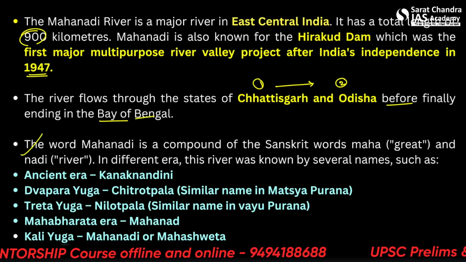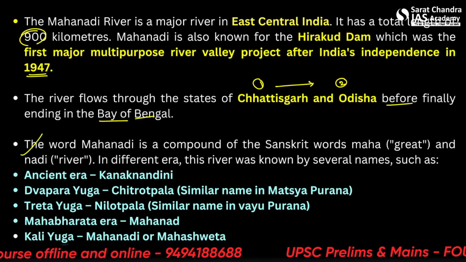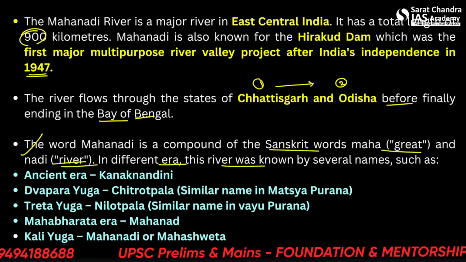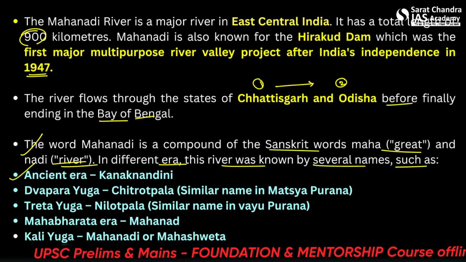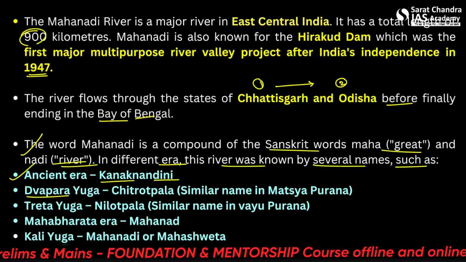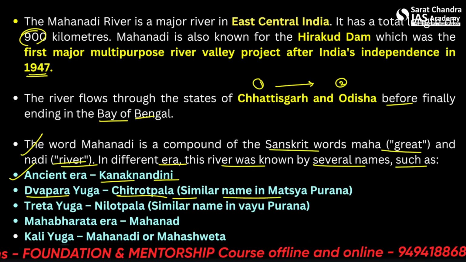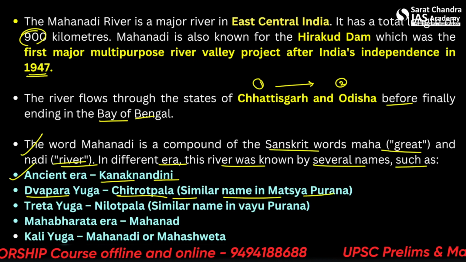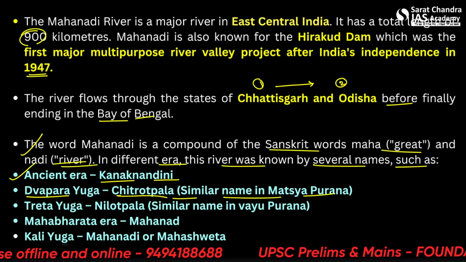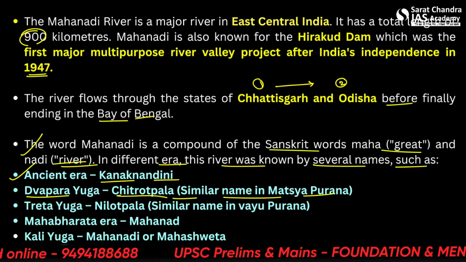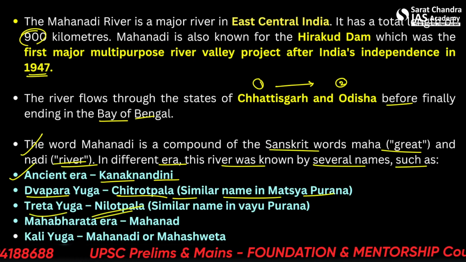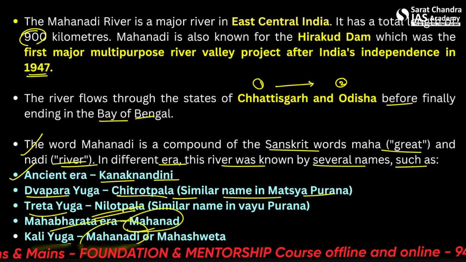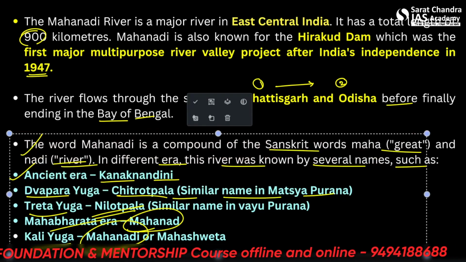Now what we need to remember: the word Mahanadi is a compound of the Sanskrit words Maha, great, and Nadi, river. In different eras, this river was known by several names, such as, in the ancient era, Kanakanandini. Alright, in Dwapar Yuga, Chitrotpala, a similar name in the Matsya Purana. So a question can come: which river was named or known as Kanakanandini or Chitrotpala in ancient times? And you may have to answer Mahanadi. In the Treta Yuga it was known as Nilotpala, in the Mahabharata era Mahanad, and eventually in Kali Yuga Mahanadi. Alright, so please remember these two or three names at least, Kanakanandini, Chitrotpala.